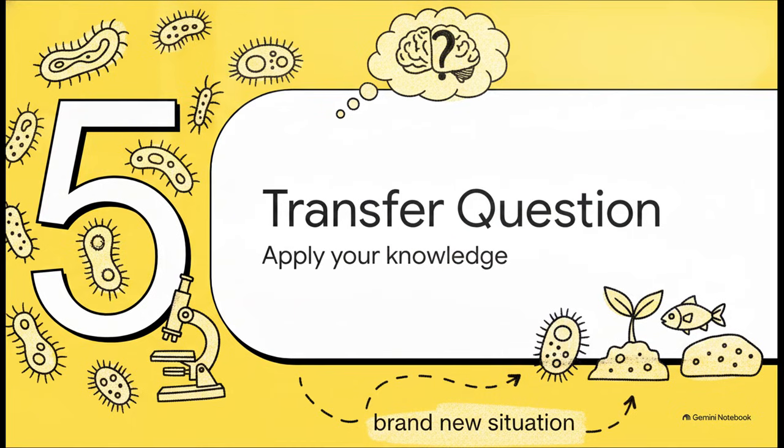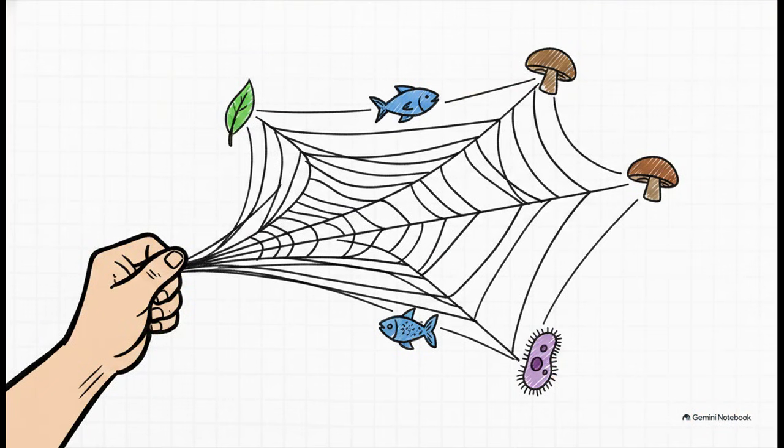Which brings us to our final stop. Part 5, final transfer question. Let's push this idea into a brand new scenario and see if it really sticks. Our sources give us one last crucial piece of the puzzle here with standard LS2.C, focusing on ecosystem dynamics. It's a great reminder that ecosystems are these massive, highly interconnected networks. It explicitly says that disruptions to any physical or biological component of an ecosystem can lead to shifts in all its populations. Basically, you pull one single thread and the whole web shakes.